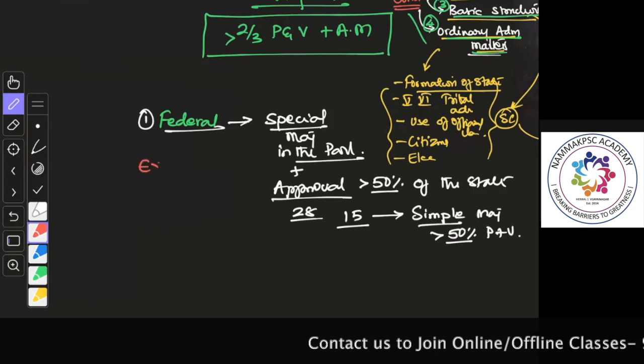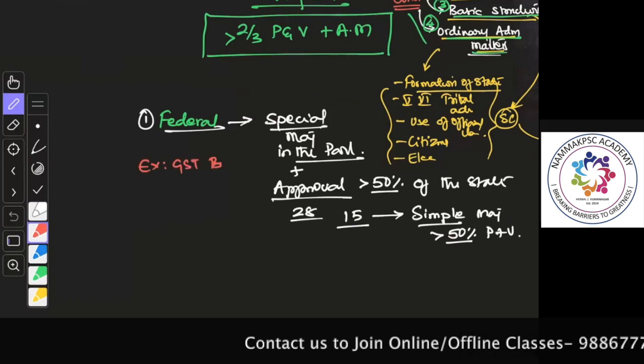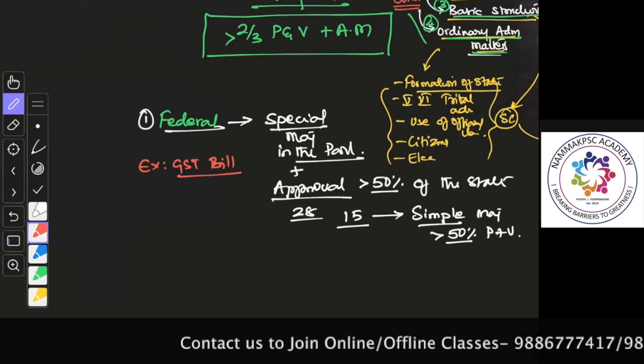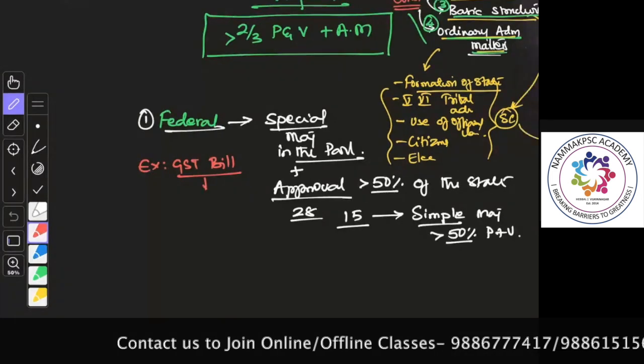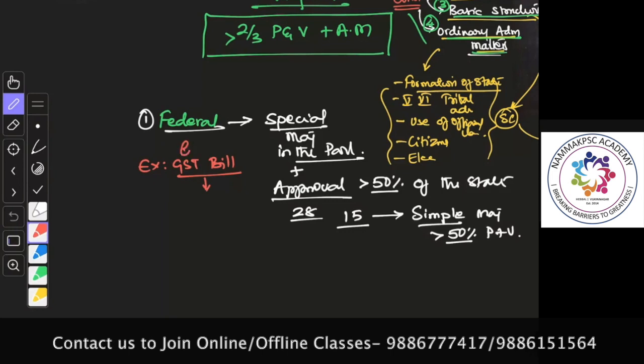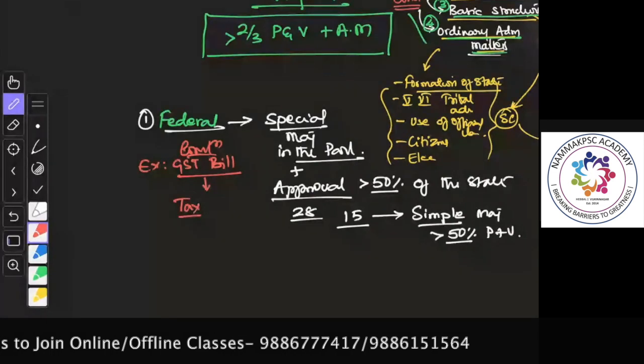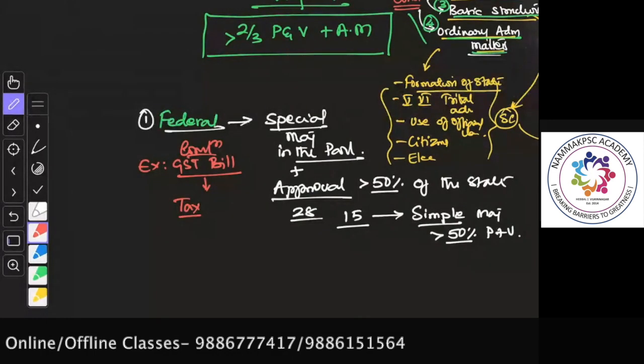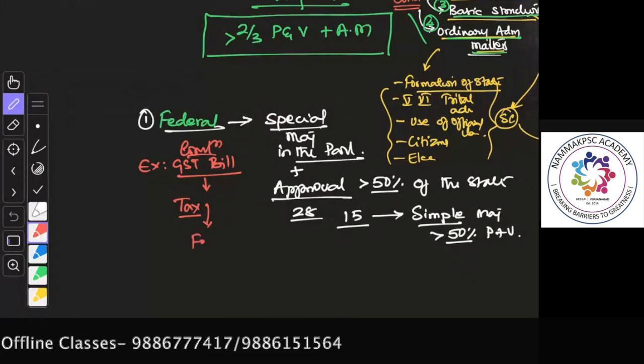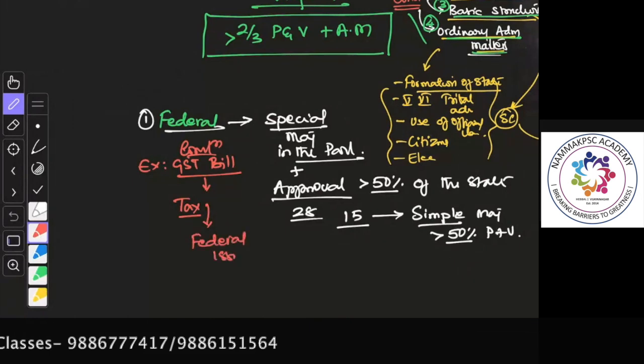I'll give you an example. The GST bill, which introduced the GST tax. This GST bill, a constitutional amendment was required because it allowed the center to tax on state subject and state to tax on central subject. So effectively, it was a federal issue, meaning it was going to change the federal division of power between center and state.